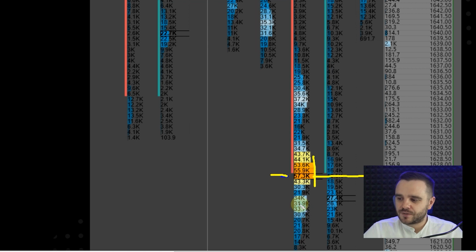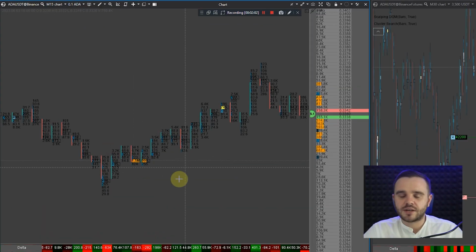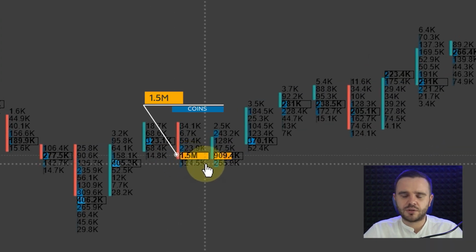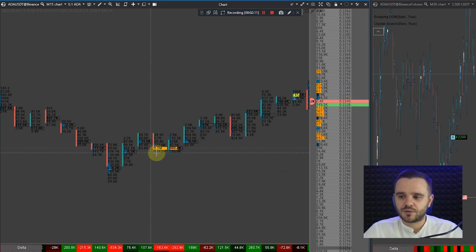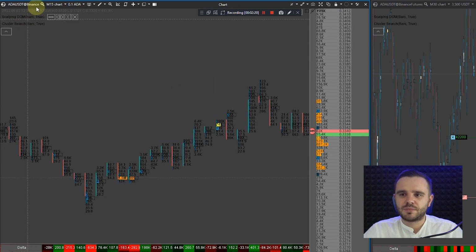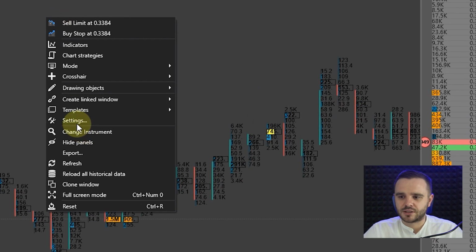Why do we see a difference in color here? Because in the platform that I use to read footprint data, I have special settings that help me see where exactly significant volume traded. Why is this so important for me? Because even in this example, pay attention, 1,500 million coins. Why this color, for example, we have this beautiful purple color, here yellow, but this one blue? Because in the platform that I use, we do special settings. Let me show you the settings.